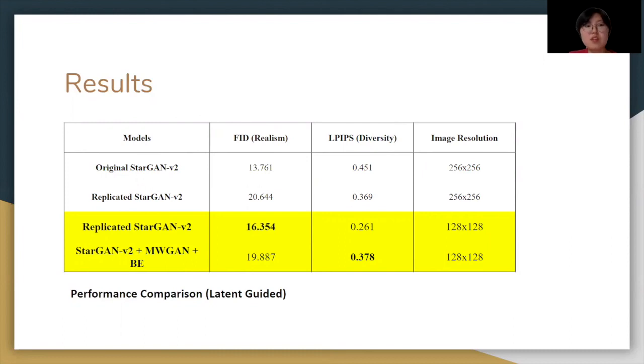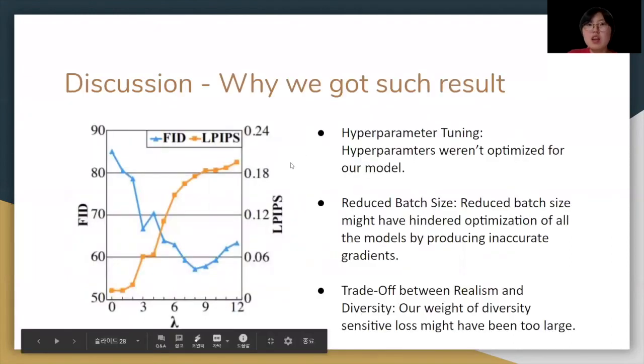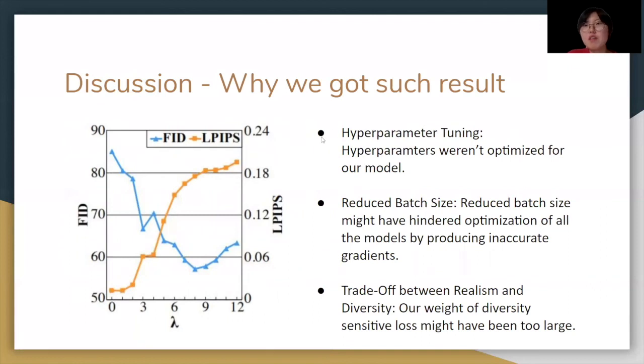There are some factors that could have affected performance. Our improved model can be disadvantaged by less tuned hyperparameters. We didn't have enough time to optimize hyperparameters, so they were tuned to best fit the original paper's StarGAN V2 with image resolution of 256. Also, reduced batch size might have hindered optimization of all the models by producing inaccurate gradients.